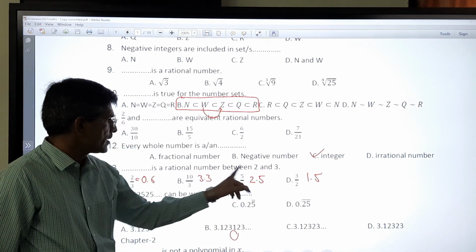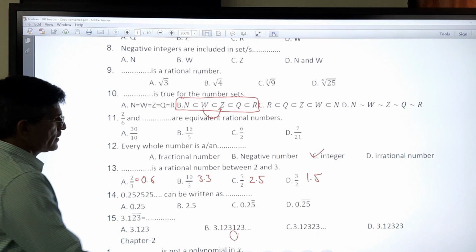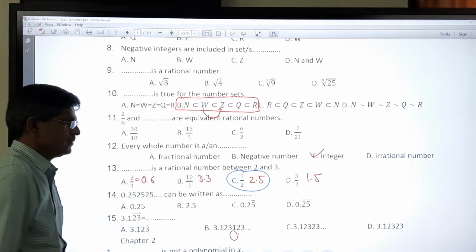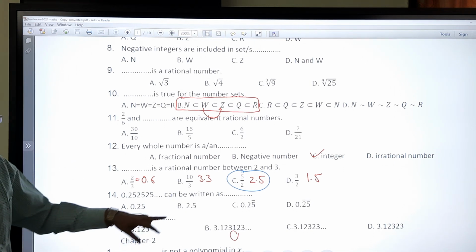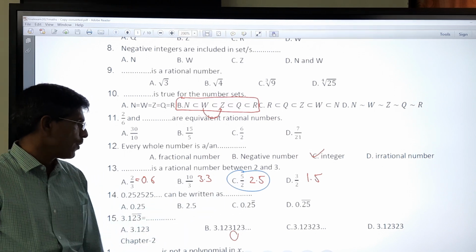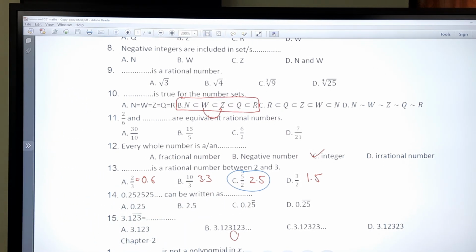So if you divide, 2 by 3 gives 0.6, 10 by 3 gives 3.3, 5 by 2 gives 2.5, and 3 by 2 gives 1.5. Between 2 and 3, which number is suitable? C is suitable. So C, 5 by 2, that is 2.5.